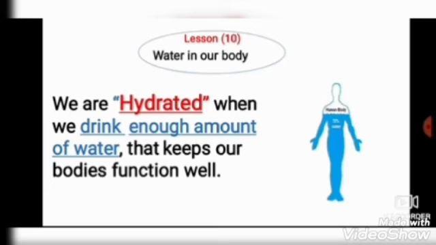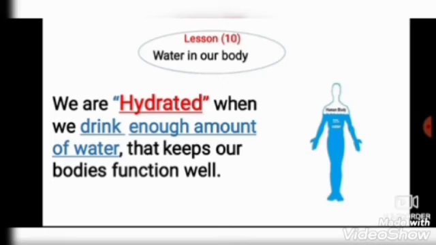When we take the enough water that we need, our body becomes hydrated. Hydrated means when we drink enough water, which keeps our body functioning well.